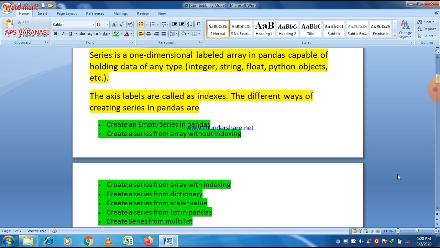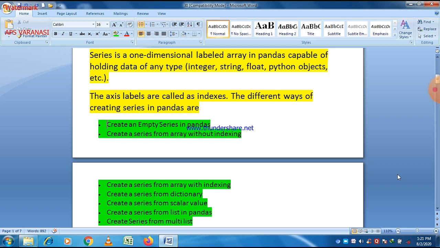If we don't define any data, then an empty series will be created which contains no data at all. To create a series, there is a method called Series. Using the Series method, you can create a series with or without data. So it is very important.